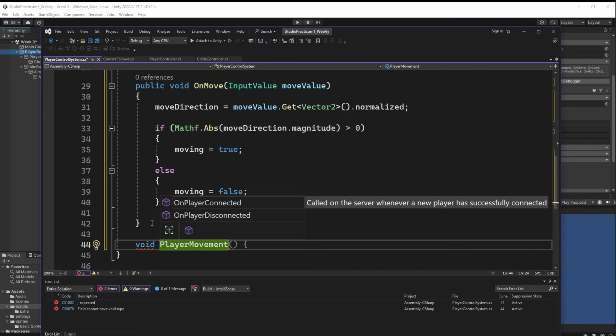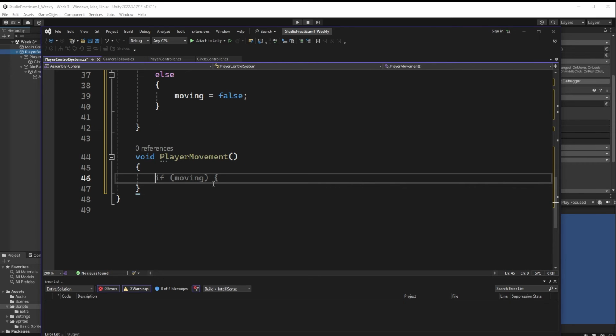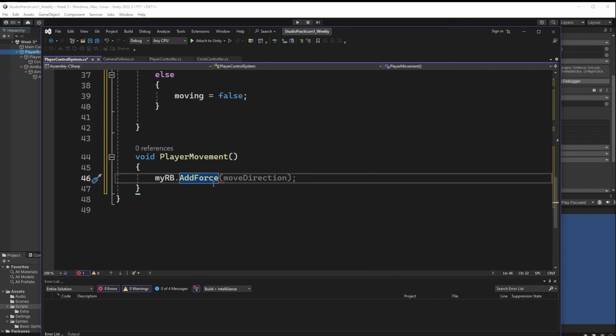I don't actually need to take a value because we're already saving our move direction, so I'm not going to have any parameters. Let's do it like this, boom, boom, boom. And what we'll do is take our rigidbody. We've already defined our rigidbody, and we're going to use AddForce.